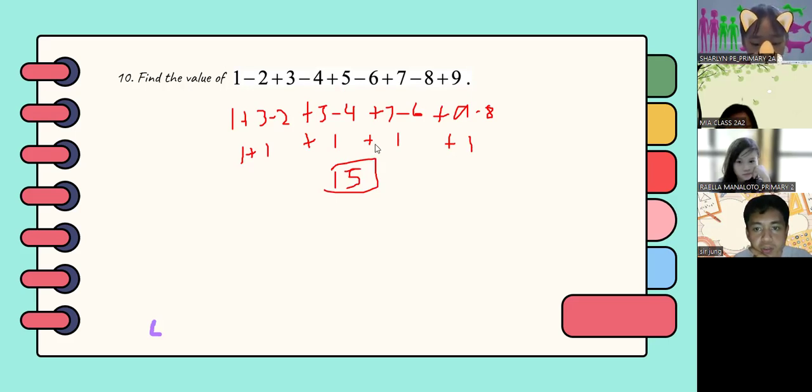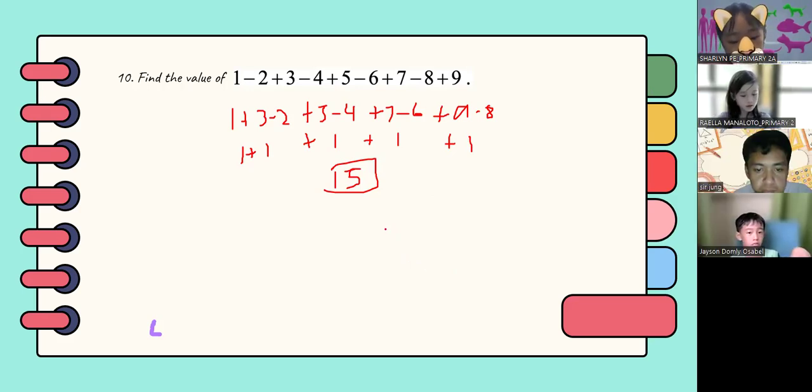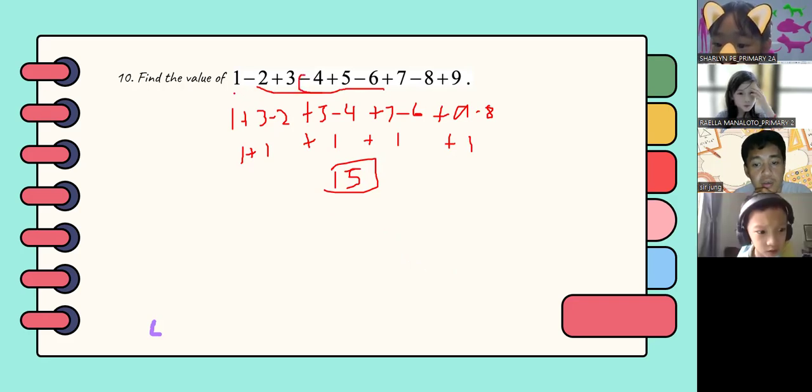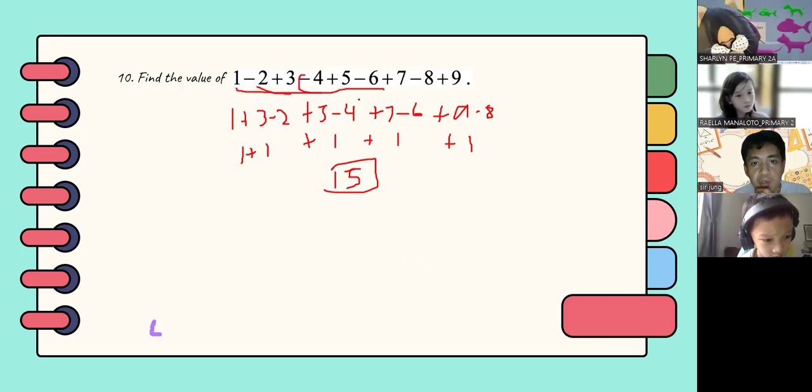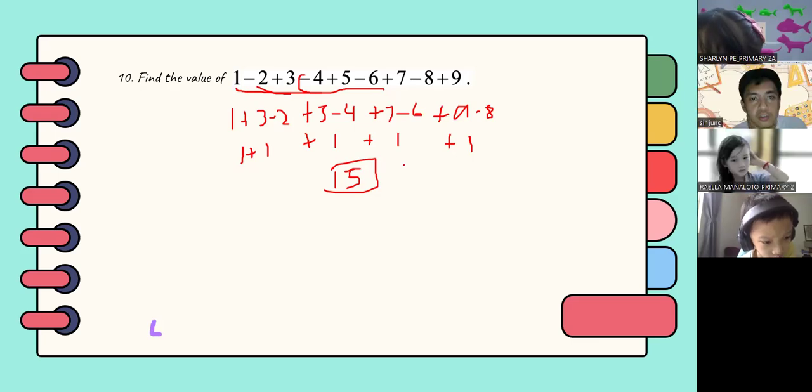So any questions? Okay. So Miss Rayla, you have a different answer. I got 5 when I did it, but I did a different solution. How did you do it? I added the negatives, then the positives, then subtracted. Okay, that's also another way. You group the negatives, or the ones with minus, and then you also group the positives, or the ones with plus. So that's another way of solving this one.